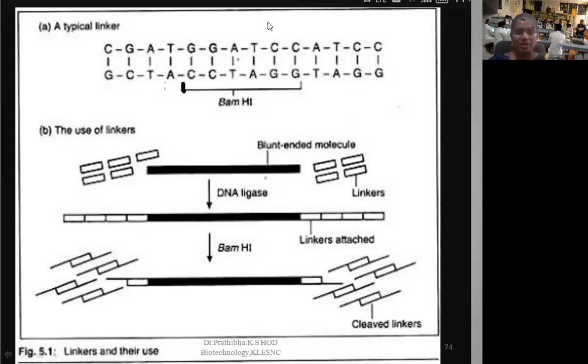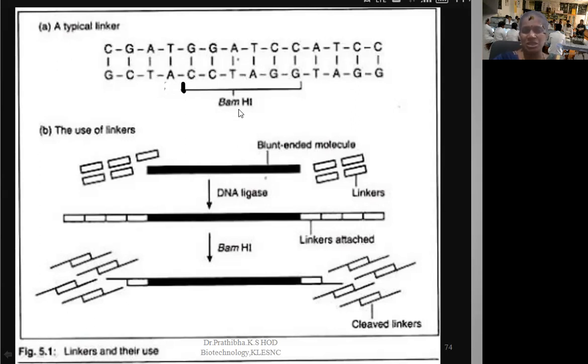Now let us understand. As I told you, these linkers carry known restriction sites, right? And what kind of restriction site are we using here? Sticky-end restriction sites.